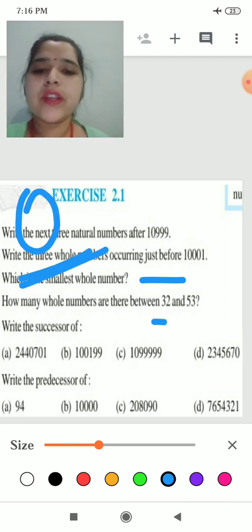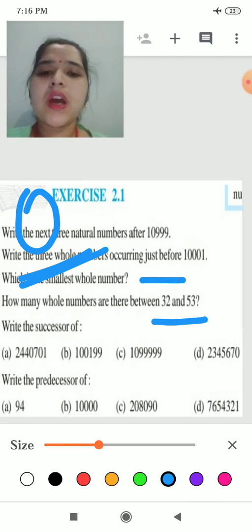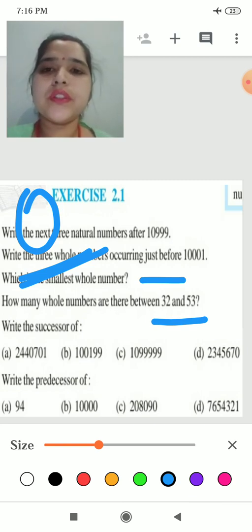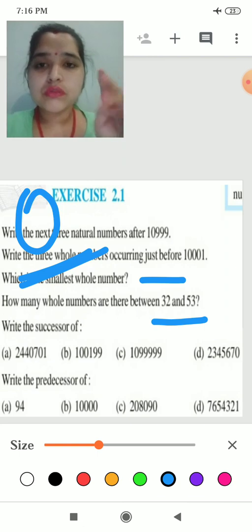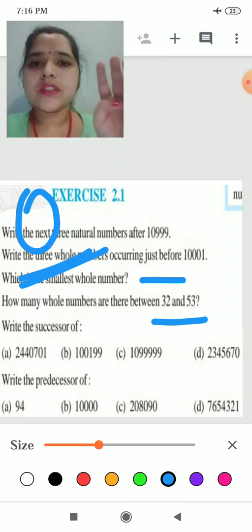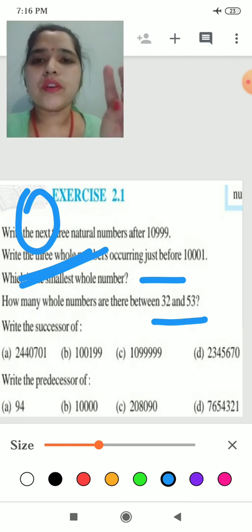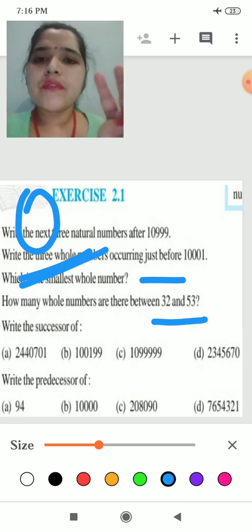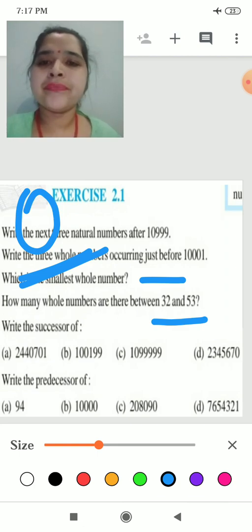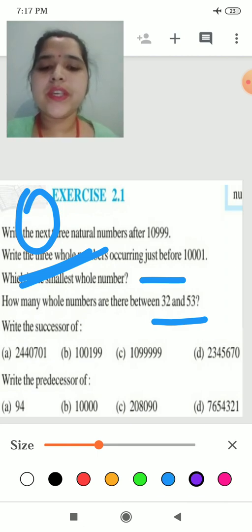Now we will go for the next question. How many whole numbers are there between 32 and 53? You can count on fingers also, because every number is a whole number. Yes or no? 32, 33, 34, 35, 36, 37, 38, 39, 40, 41, 42, 43, 44, 45, 46, 47, 48, 49, 50, 51, 52, 53. Same way, when you count on fingers, you will have 20 whole numbers. Okay? Understood? You can do it easily on your fingers also, and you can subtract also.